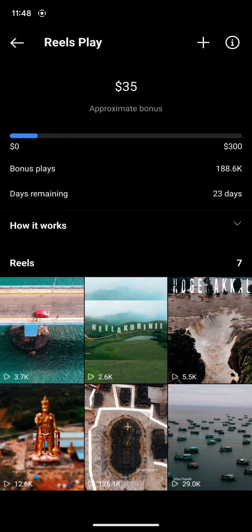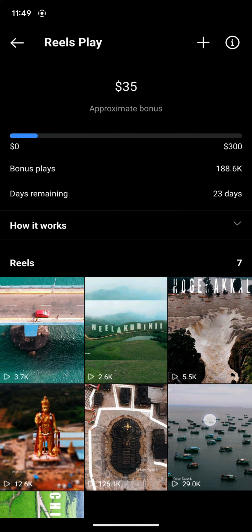So what are these Instagram bonus reels? What happens is you are allocated a budget, let's say 300 for a month. This is not a calendar month, it can start anytime. Once it's enabled and you activate it, you get 30 days to reach certain views. And for that, you get paid up to $300. The max for me right now is 300. It can vary depending on the person.